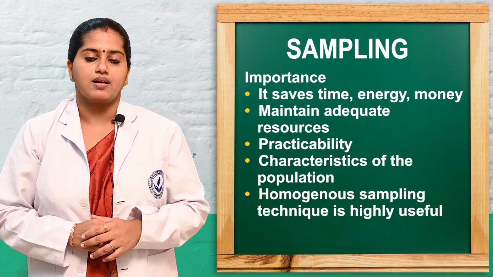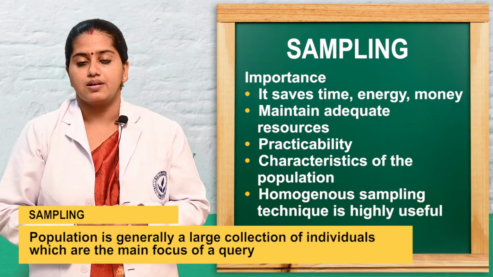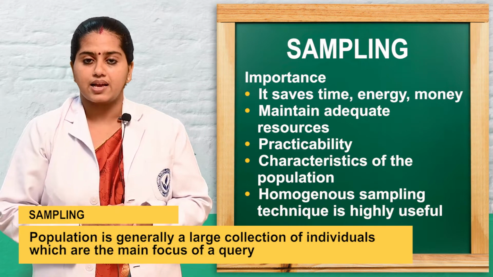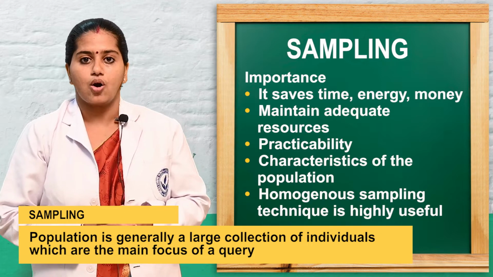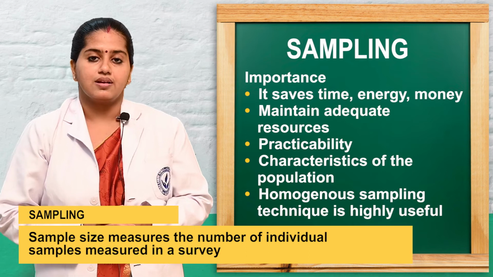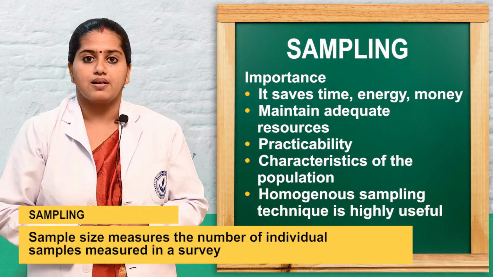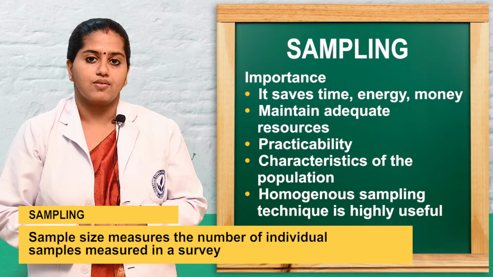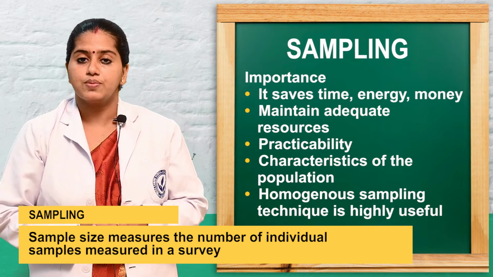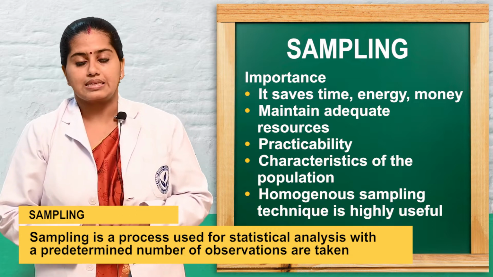The important points mainly are that in research, sampling gives adequate time. It can clearly define the objectives, it will save the energy of a person, and it will maintain the resources of the person, and it will give adequate practicability of the research study.